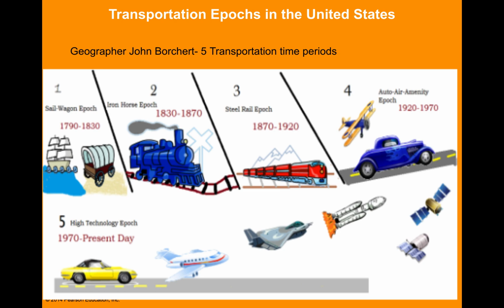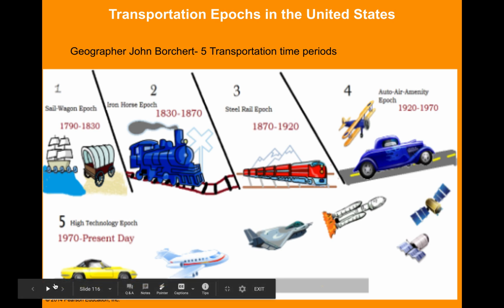Now let's go to stage 5. Sorry. Stage 5, satellite electronic jet propulsion between 1970 and today. This era is characterized by the ability to communicate electronically as well as to control transportation systems electronically, and now with smart boards and smart grids. And that would conclude the 5 eras of Borchard's model.